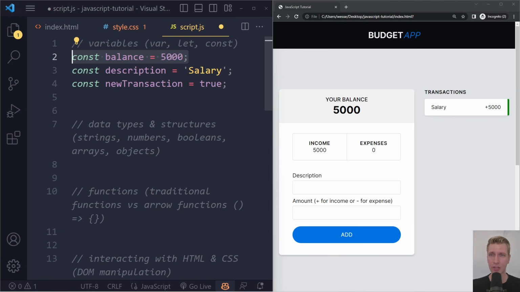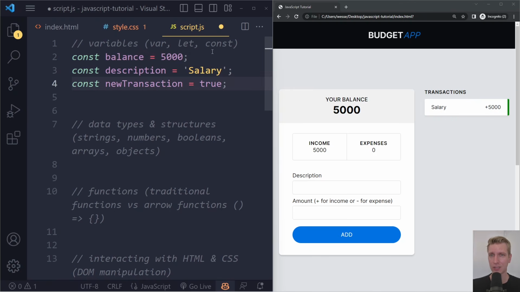But we're assigning the number 5,000 to this variable balance. Only when that is finished do we continue to the next statement here, right? So here we're assigning a string salary to description. Right. Only when that is finished do we continue to this line here. Right. So this is very, you know, it's very in line with your intuition, right?